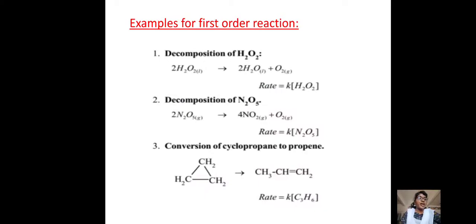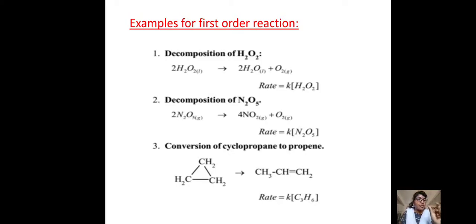Now come to the examples of first order reactions. The first one is the decomposition of hydrogen peroxide, H2O2, which decomposes into water and O2. It is an example of a first order reaction. If you want to know the rate of reaction, we can collect that oxygen.